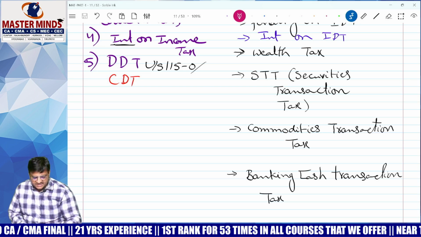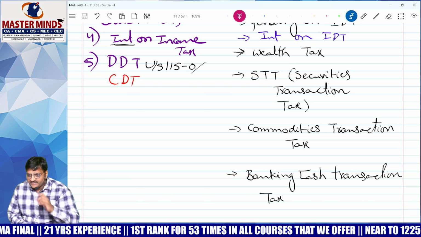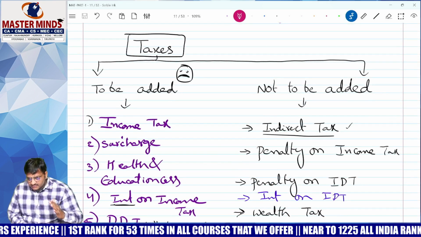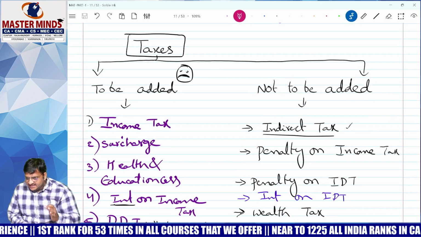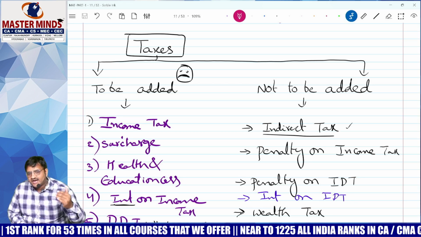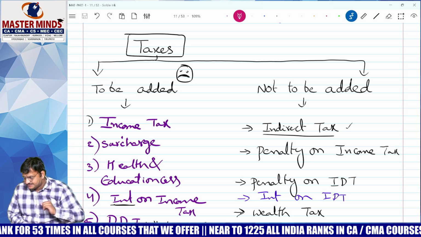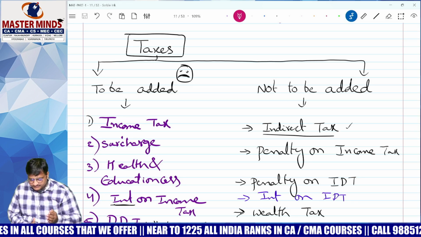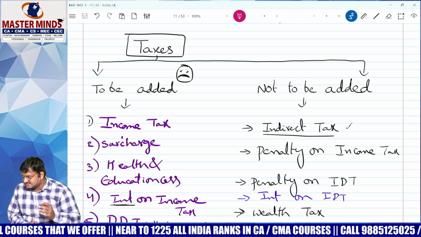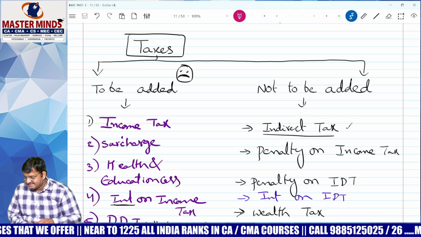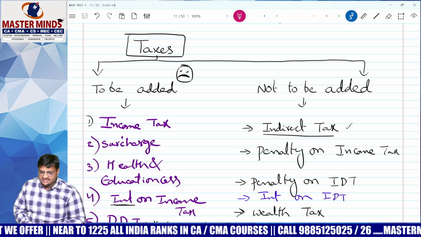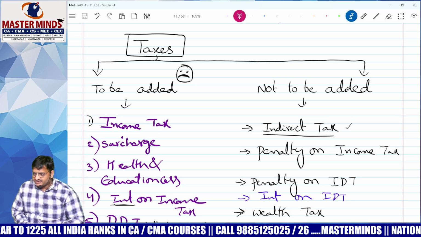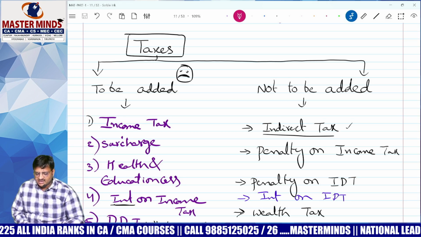Please follow. We are discussing the topic of computation of book profit. I need your attention. These are the items debited to P&L which we need to add back. The first one, income tax. Number two, surcharge on income tax. Number three, health and education cess. Next, interest on income tax. Last, corporate dividend tax or dividend distribution tax.